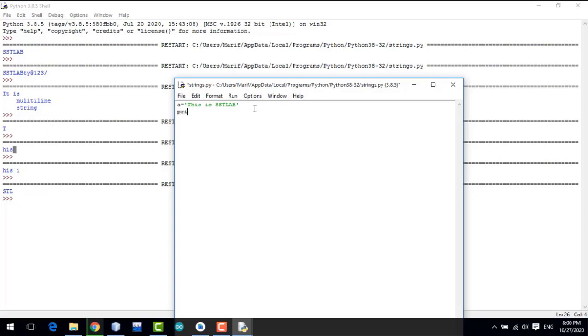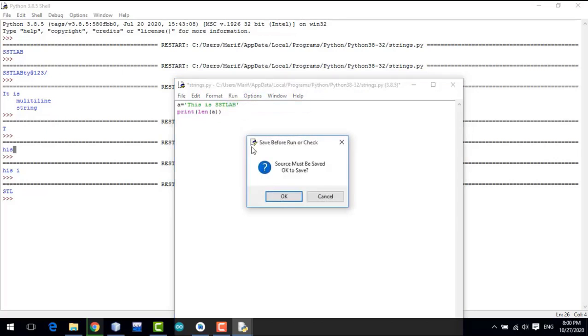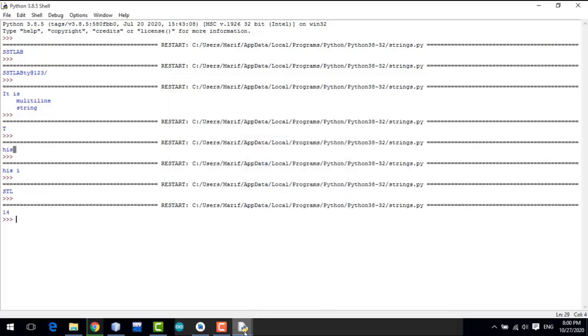A very simple method is used in Python. So if I want to print the length of this string, I will use a simple method that is called len a. So here it will print the length of the string.